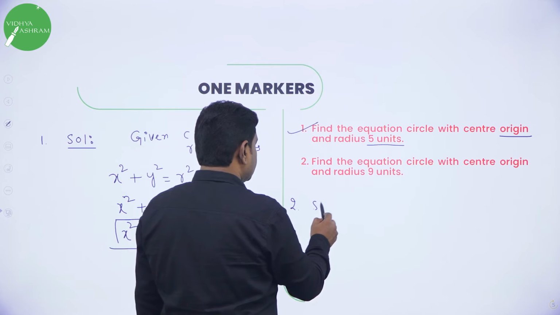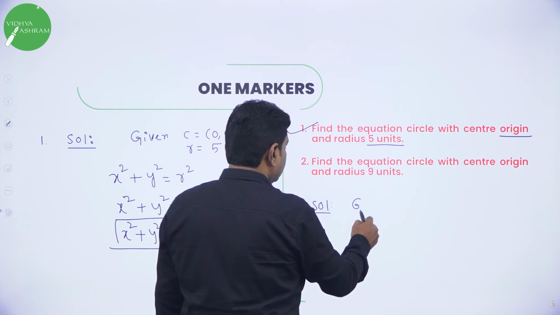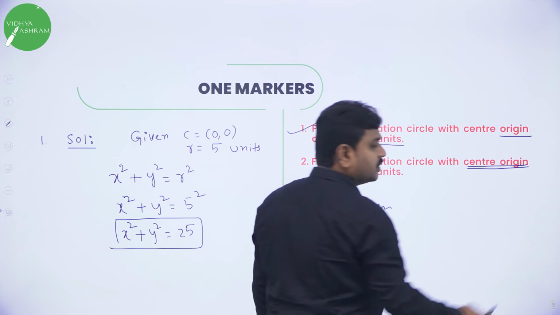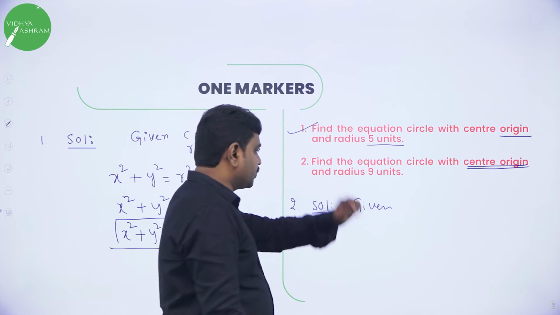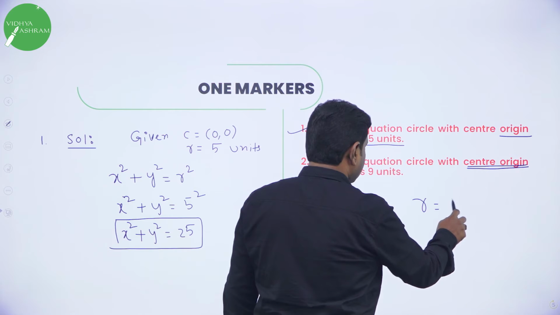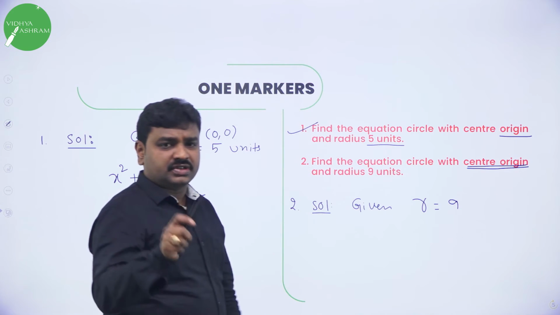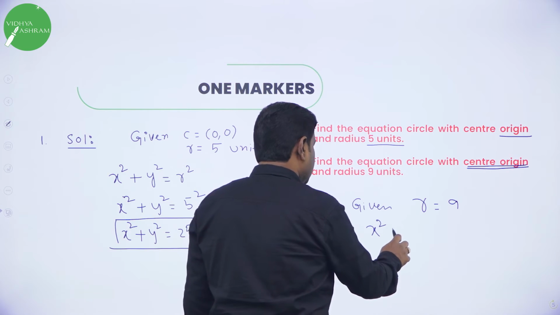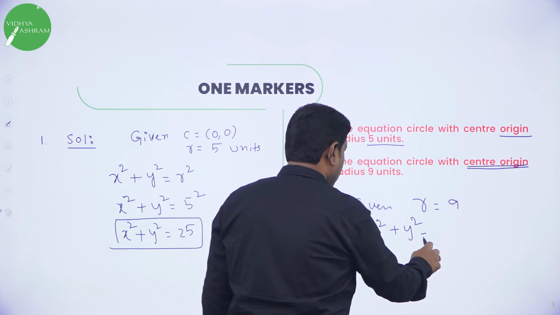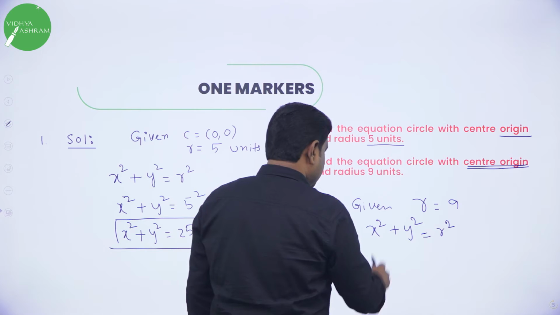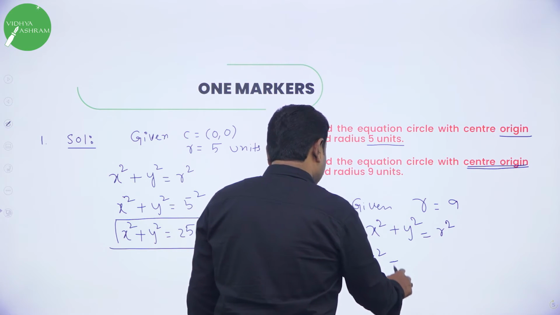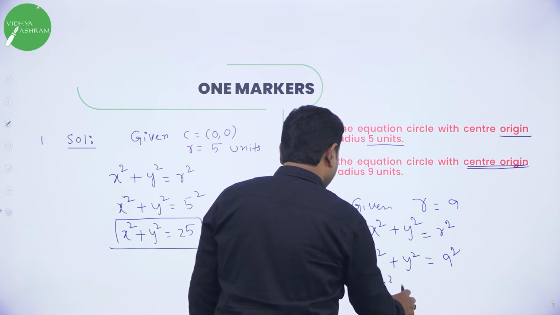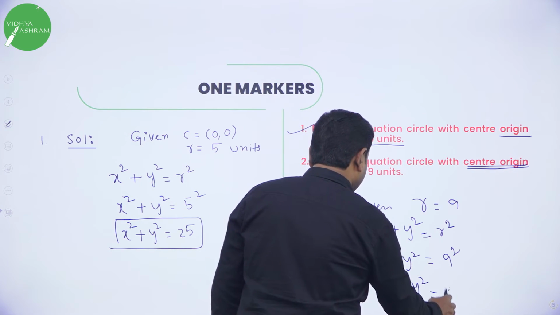Second question. Solution. First write what is given. Again they give center is origin. And they give radius. What is the radius given? 9 units. So what is the equation of circle with center origin and radius r? So required equation is x square plus y square is equal to r square. This is a required equation. So x square plus y square is equal to 9 square. What is 9 square? 81. So final answer is x square plus y square is equal to 81.